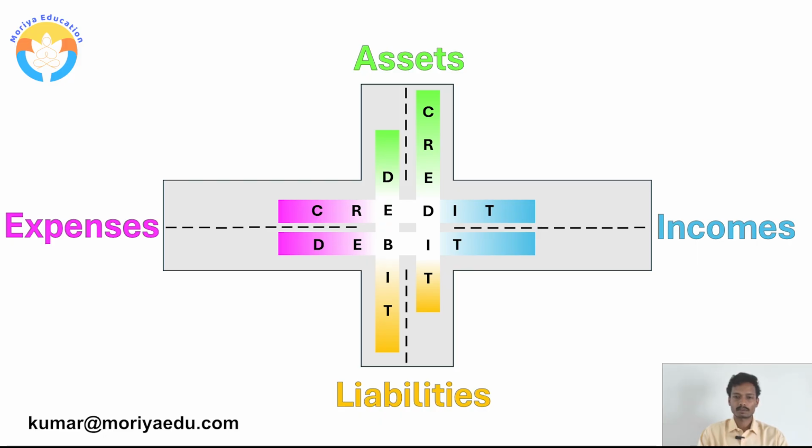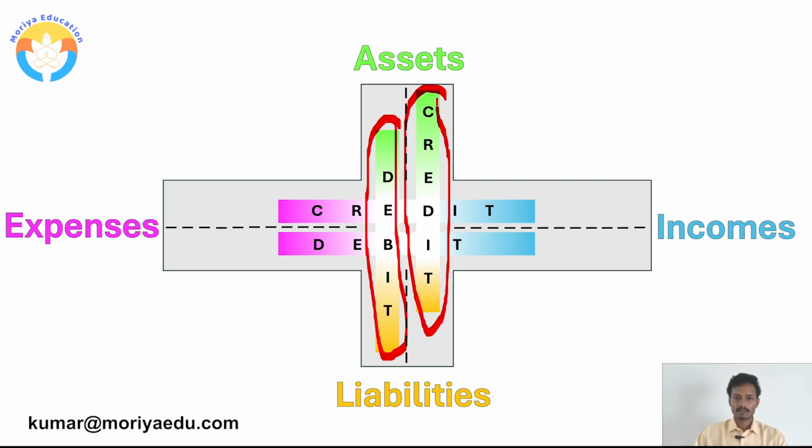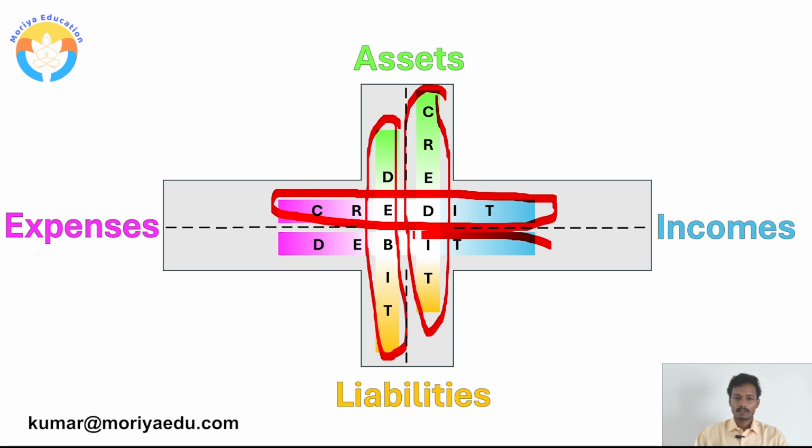So debit will be the left side for assets and liabilities, and credit will be the right side of the assets and liabilities. And for expenses and incomes, credit side will be in the top and debit will be in the bottom for expenses and incomes. So we need to remember these two things only.